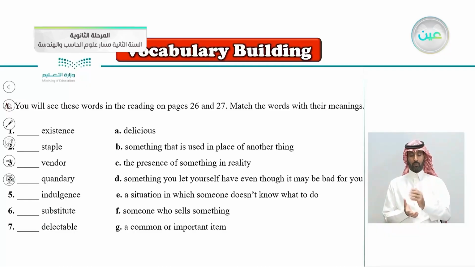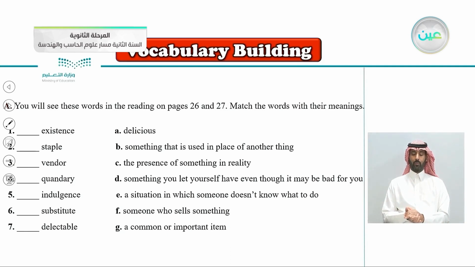Is it A, delicious, B, something that is used in place of another thing, C, the presence of something in reality, D, something you let yourself have even though it may be bad for you, E, a situation in which someone doesn't know what to do, F, someone who sells something, or G, a common or important item?